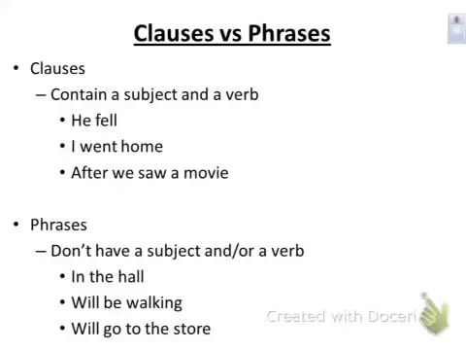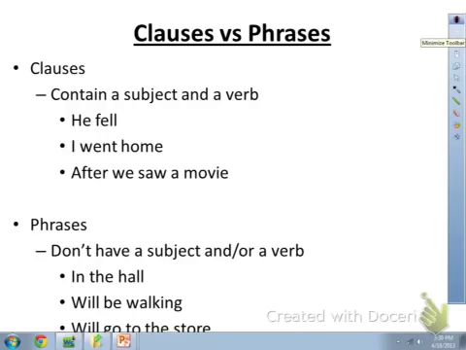Our next topic is clauses and phrases. You all know that a clause has a subject and a verb. So, he fell, I went home, and after we saw a movie are all clauses. Phrases, on the other hand, don't have both a subject and a verb. They may have one or the other, but they won't have both. So, phrases could be prepositional phrases like in the hall, verb phrases like we'll be walking, or just fragments, like we'll go to the store.